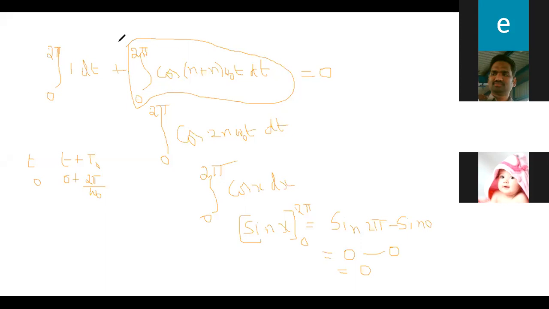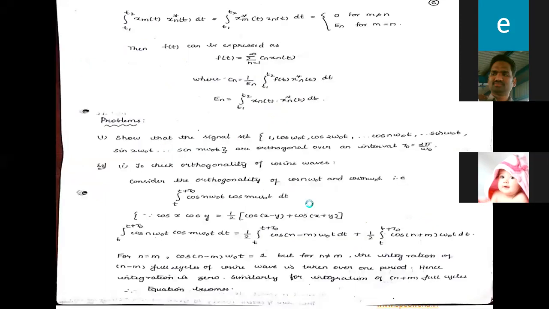Now see the first term. Again I am taking the first term here. What is the first term? 1 by 2, integral from t to t plus t naught. Why am I not substituting the 2 pi here?